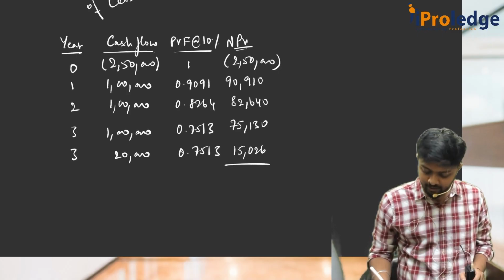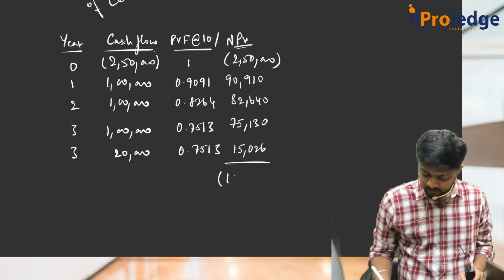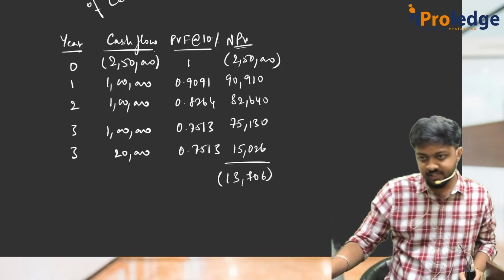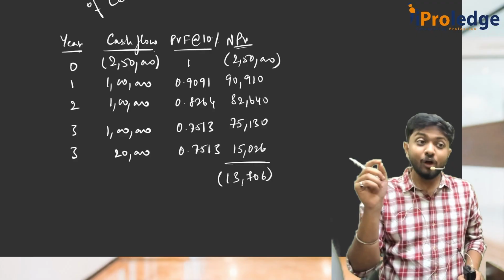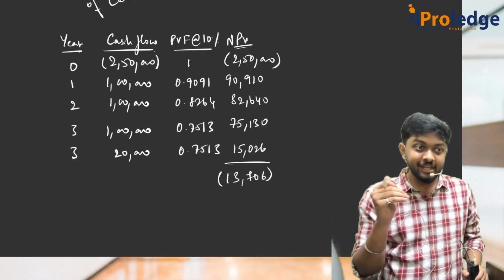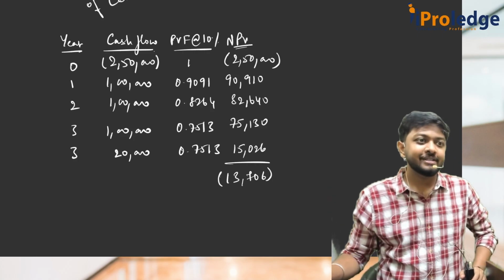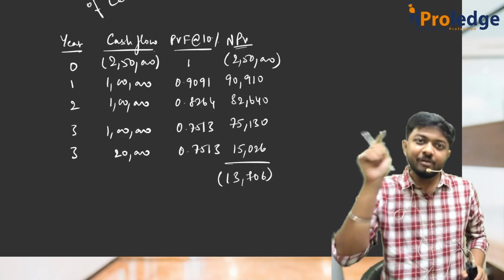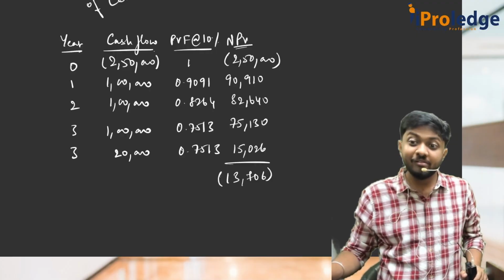Negative 13,706. You subtracted 13,706. Now I want, what is IRR first of all? IRR is the rate at which PVCIF is equal to PVCOF. If PVCIF and PVCOF is equal, then NPV will be 0.